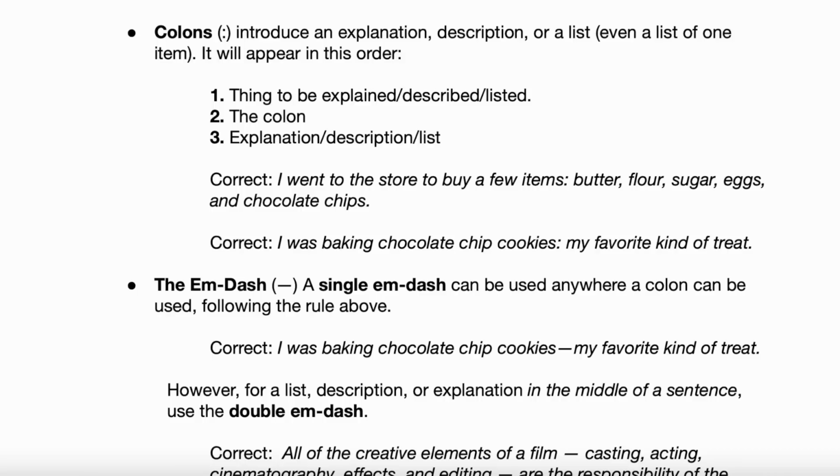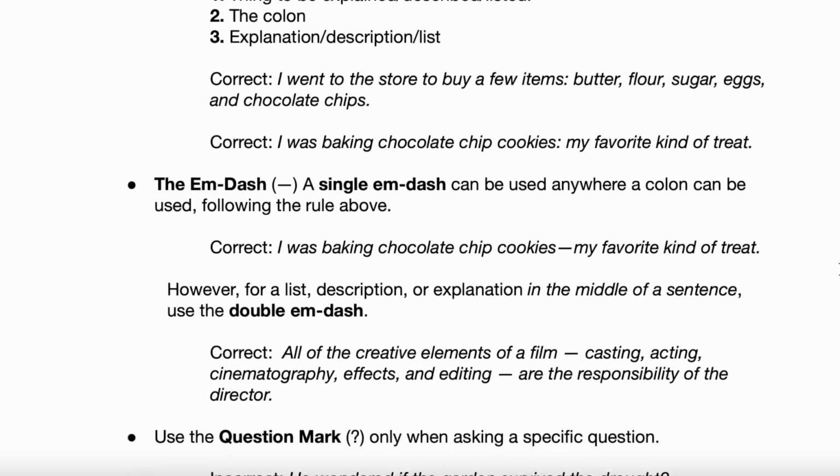So, I recommend going through some of the digital SAT practice tests and practicing applying these rules. When you see a question that involves a colon, just check and see if it follows that 1, 2, 3 formula. If it follows the formula, you can use it. If it doesn't, you can't use it there. That's that simple. It takes a little practice if you're not super familiar with it, but with a little bit of practice, it's pretty straightforward. Any questions, or are we ready to move on? Okay, let's move on.